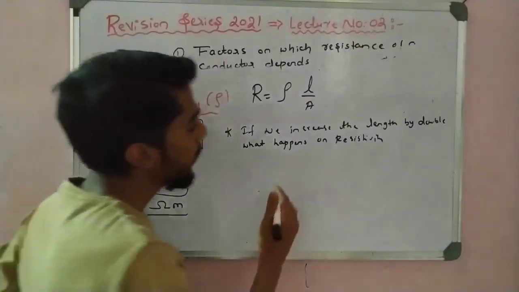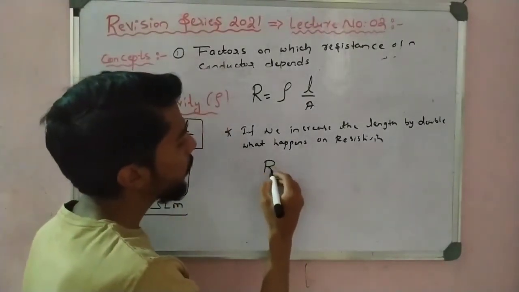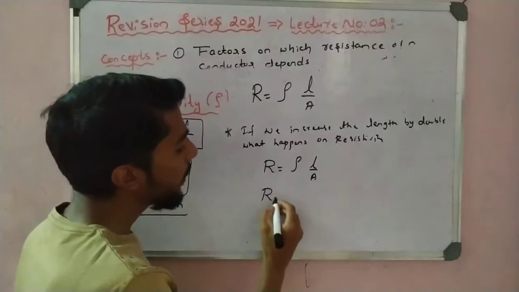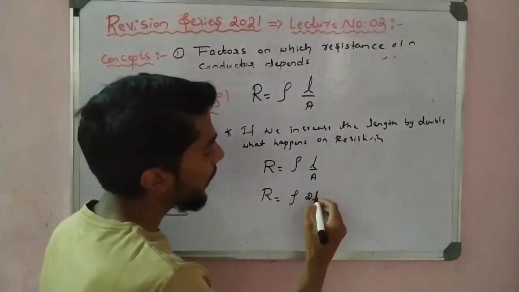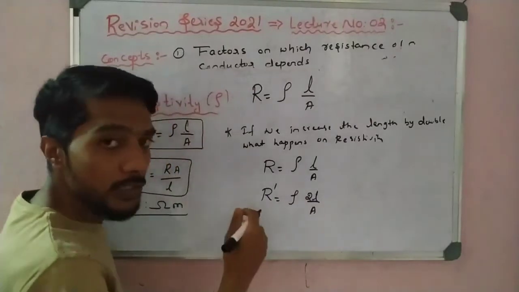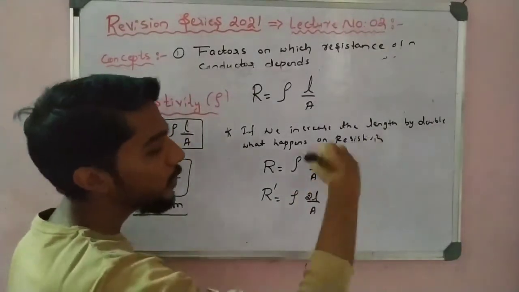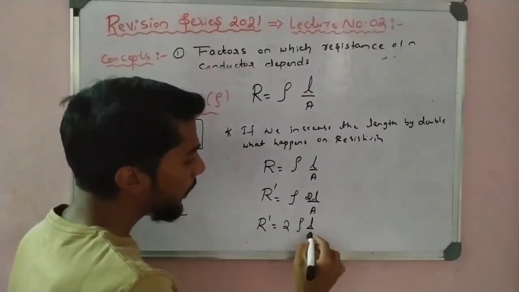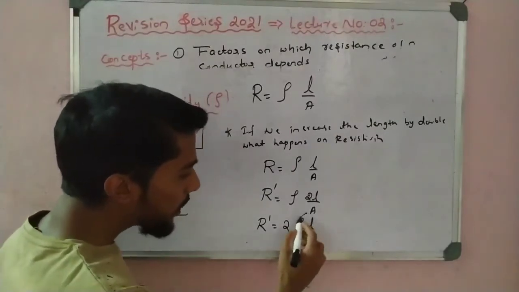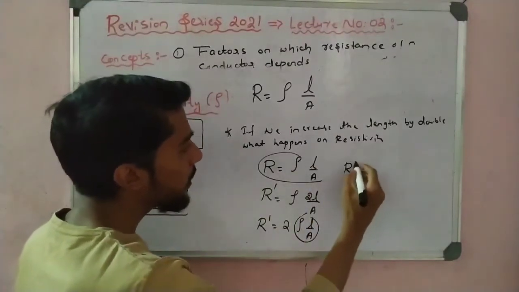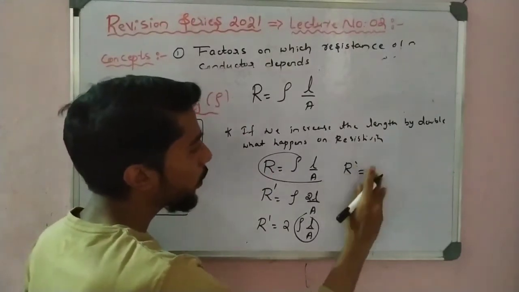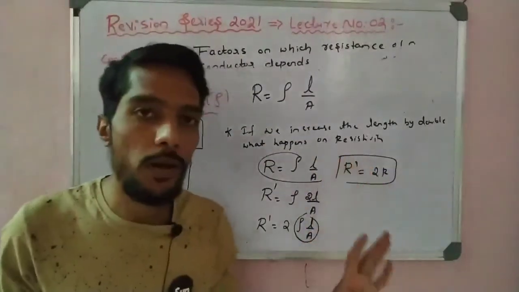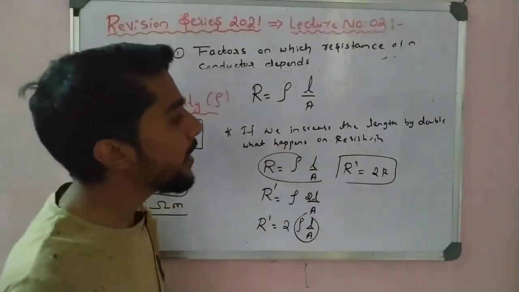So let us check here. R is equal to rho L by A. Now the new resistance is R dash. I increase the length by double, so L becomes 2L. I can take the 2 outside, and I get rho L by A, which is R. So the new resistance is 2 times R. We observe that when the length is doubled, the resistance is also doubled.